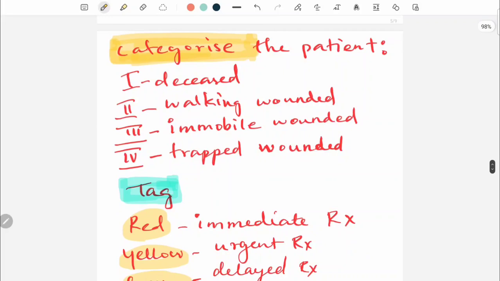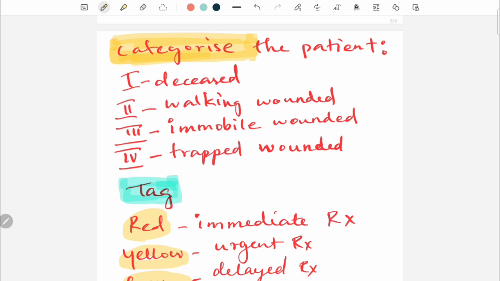In primary management, you need to learn to categorize the patient. How are you going to categorize the patient in triage? There can be 4 categories. The first category is the diseased patient. The second category is walking wounded. The third category is immobile wounded. The fourth category is trapped wounded.